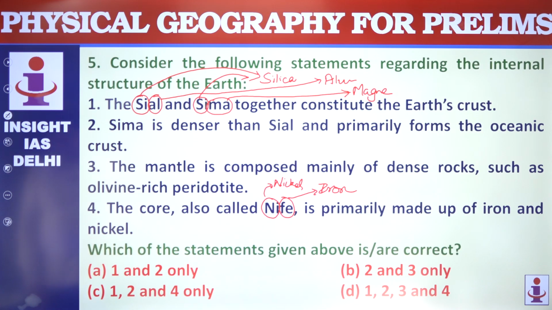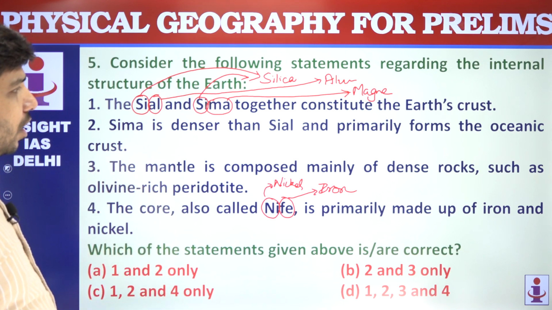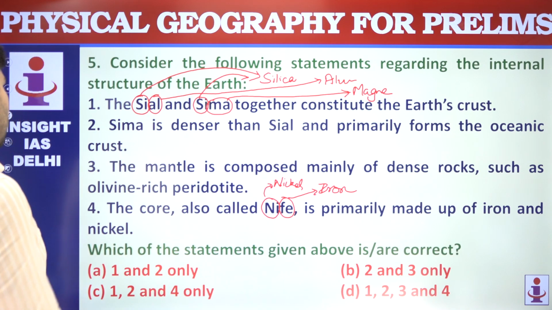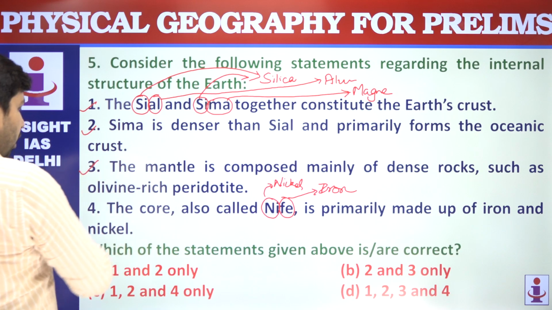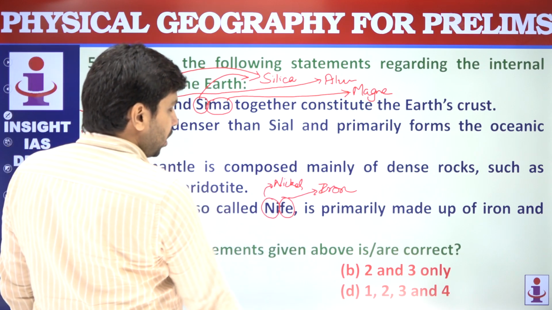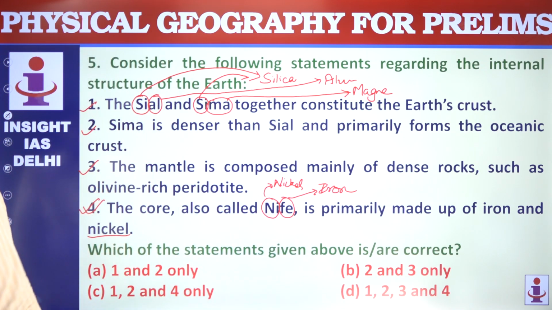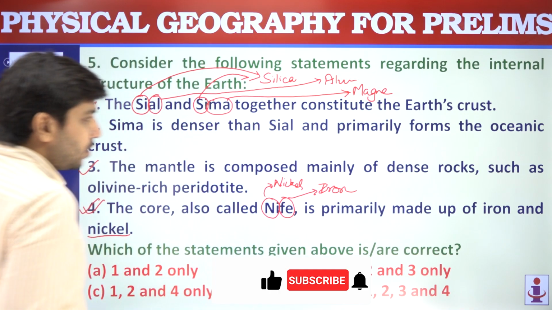Then the second statement is Sima is denser than Sial and primarily forms the oceanic crust. Both these statements are correct. The mantle is composed mainly of dense rocks such as olivine-rich peridotite. This is also correct. The core, also called Nife, is primarily made up of iron and nickel. Iron and nickel, we just elaborated. This statement is also correct. All the four are correct. Option D will be your correct answer.